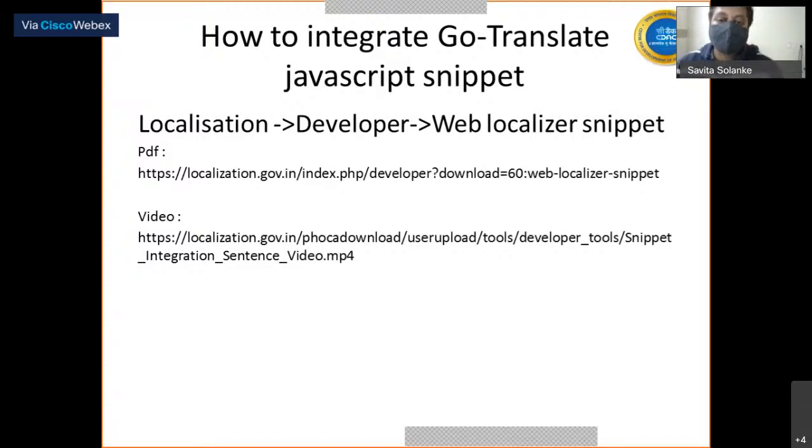This is another tool which is being used by the website webmasters. This way they can integrate our end-to-end solution. All the translations will be fetched by our servers. So this is the Go Translate JavaScript snippet. They need to add just the JavaScript snippet, and we are already providing the video and the PDF integration document, which they can refer to, and their developer can easily integrate that.